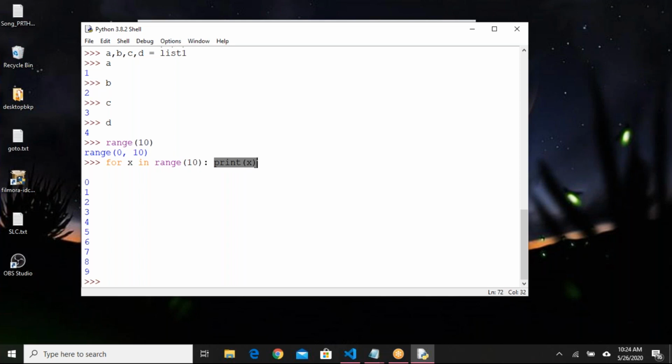Then x value will become 1, and the statements will be executed. It will become 2, 3, 4, 5, like that. It will iterate from 0 to 9, and the statements we have mentioned in the for loop will be executed. For our example purpose, I have written only one statement, that is print x. That means I'm printing the iteration variable x value.